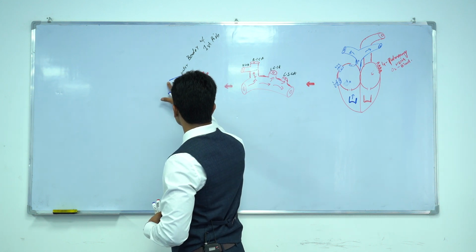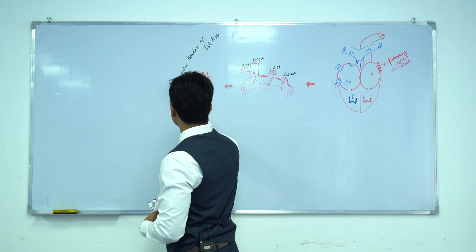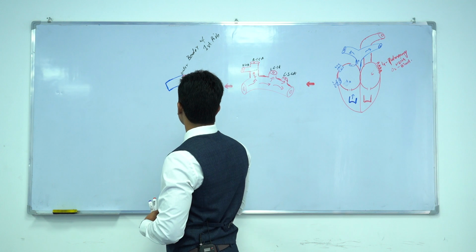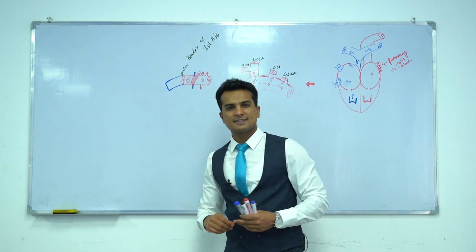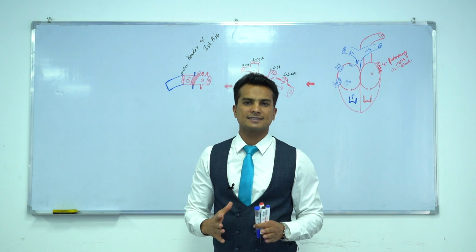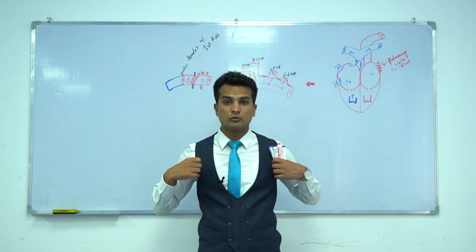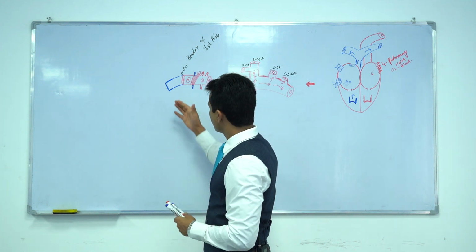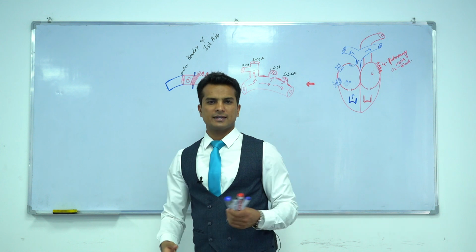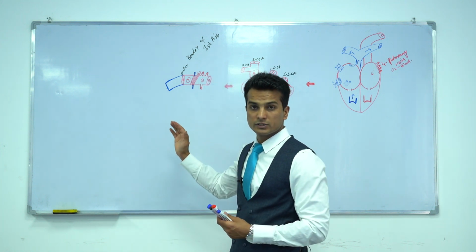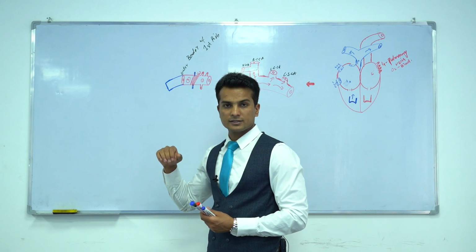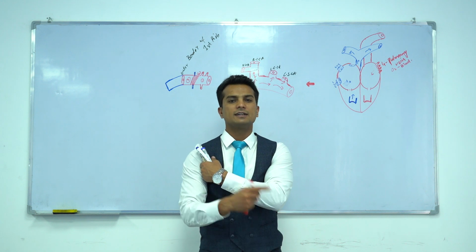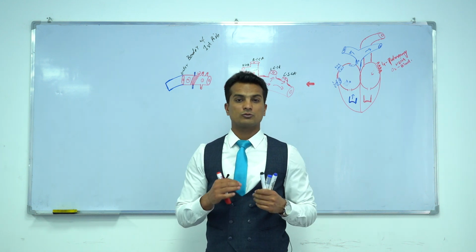So the subclavian artery, remember, continues as the axillary artery from the outer border of the first rib. The axillary artery is not a branch of the subclavian artery. It is the continuation of the subclavian artery from the outer or lateral border of the first rib. Remember please, okay? And then this axillary artery next continues as the brachial artery. We will discuss that later, but first we will discuss the branches of the axillary artery. Because it is present in the axillary region, it is also divided into three parts with the help of the pectoralis minor muscle.